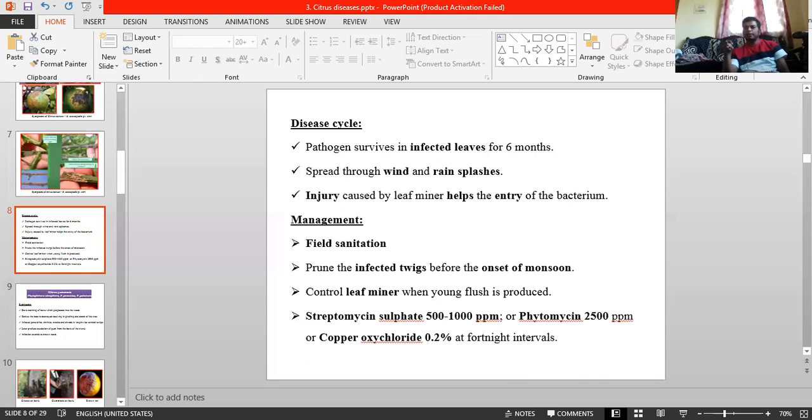Especially in severe rain, in the monsoon peak period, small hailstorms also develop. That damage makes the plant prone to entry of the pathogen. Afterwards, periodical spraying of bactericides along with an insecticide can manage the citrus leaf miner, which helps in dissemination.